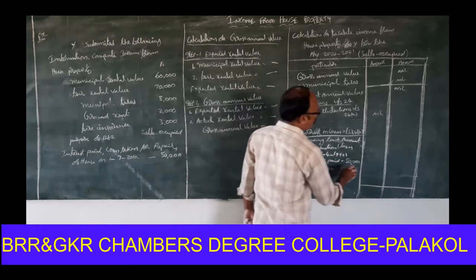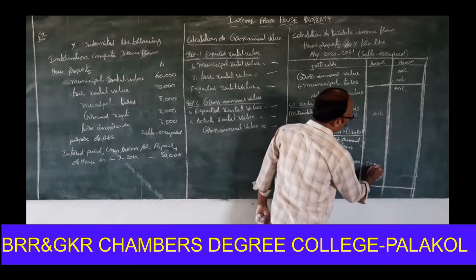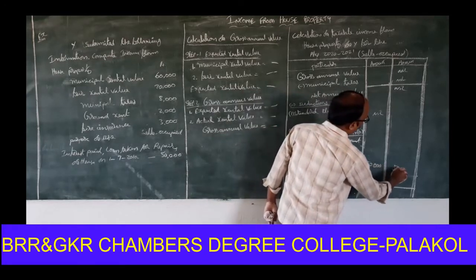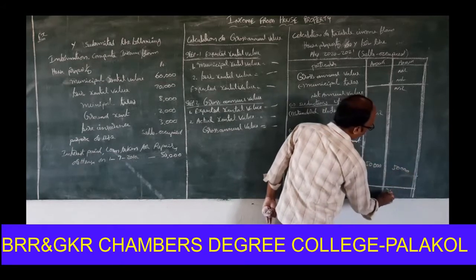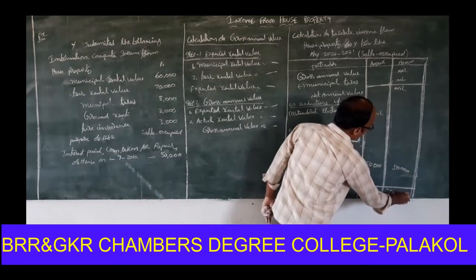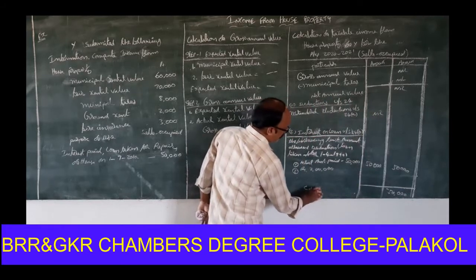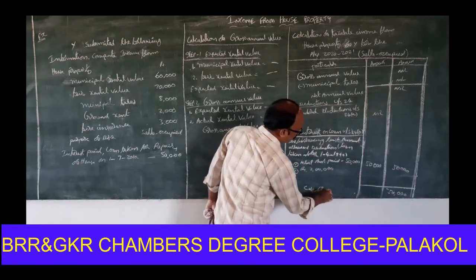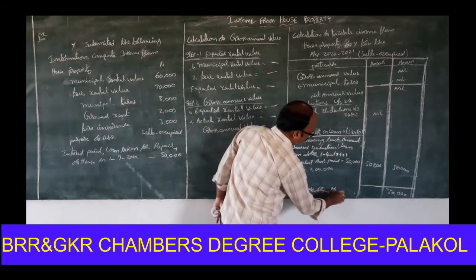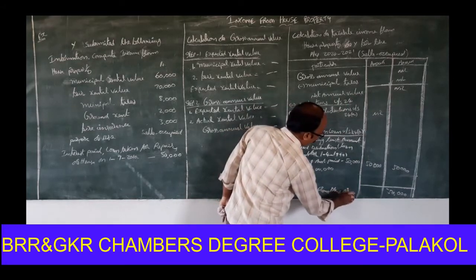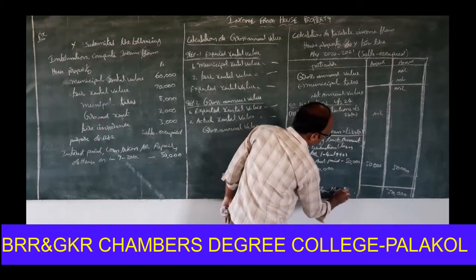So the least amount of the above is 50,000. 50,000 minus 50,000. So this is loss from house property.